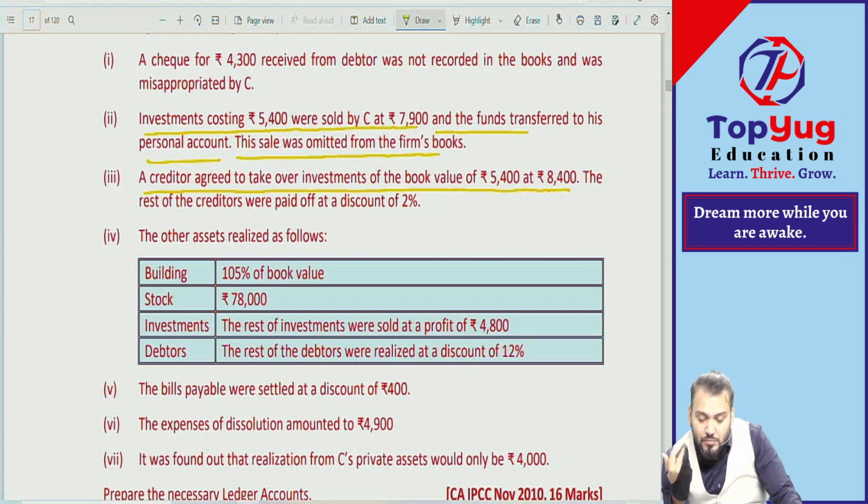Understood this point? So the creditor has taken over the investment. What journal entry? No journal entry. Already the book value has been transferred.